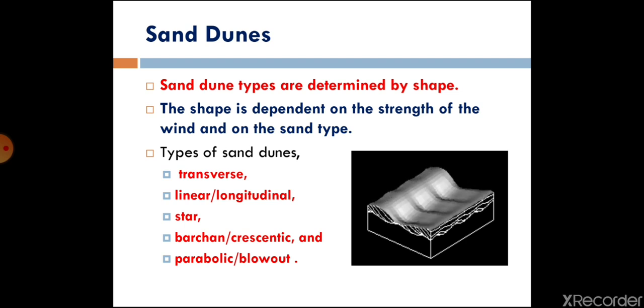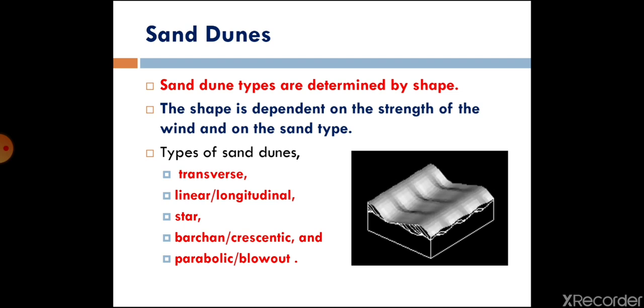Every dune has a windward side and a slip face. Most sand dunes are recognized by their shape, and different shapes are formed based on the strength of wind velocity. I will show the different shapes in the next slide.